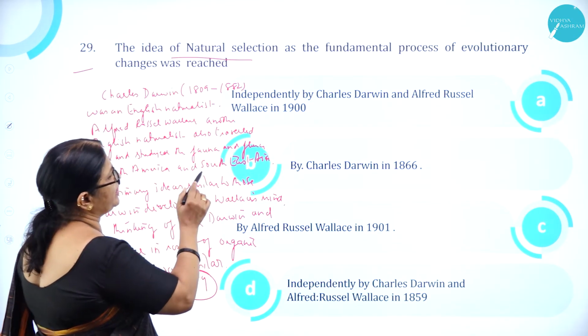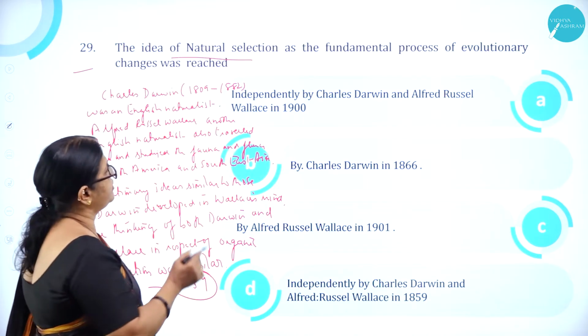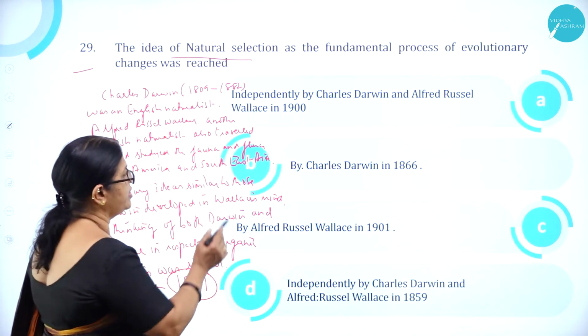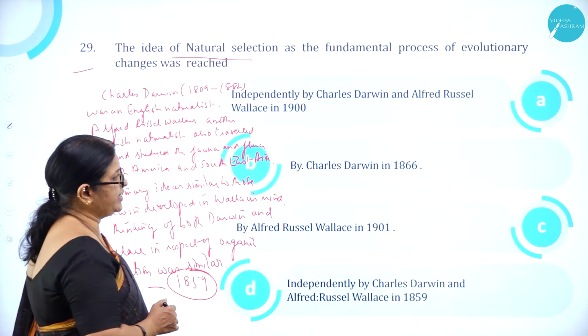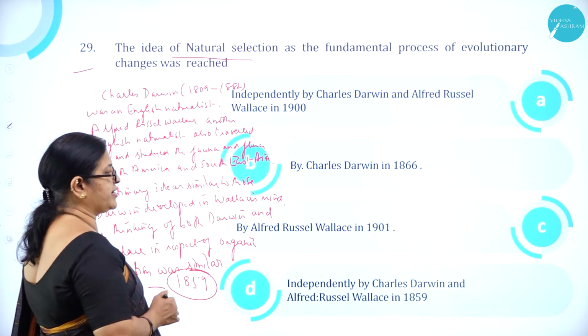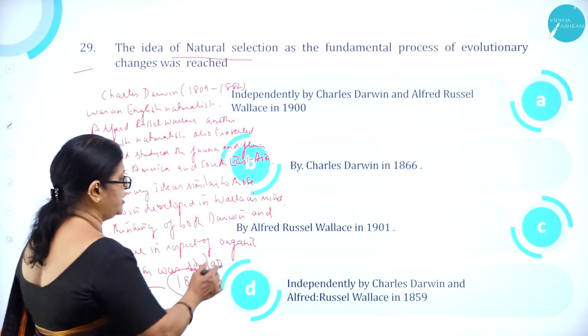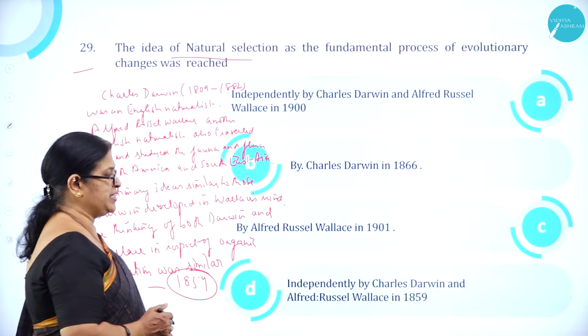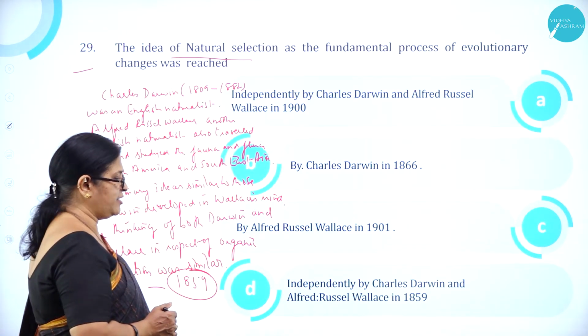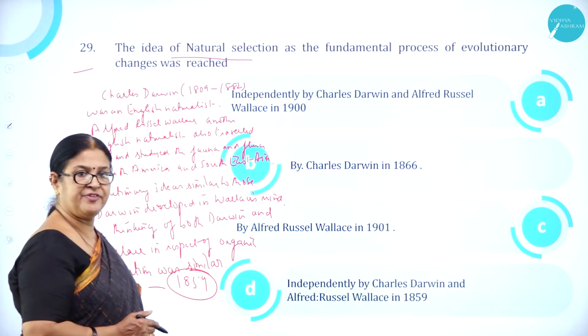The options are: independently by Charles Darwin and Alfred Russel Wallace in 1900, by Charles Darwin in 1866, by Alfred Russel Wallace in 1901, and D, independently by Charles Darwin and Alfred Russel Wallace in 1859.